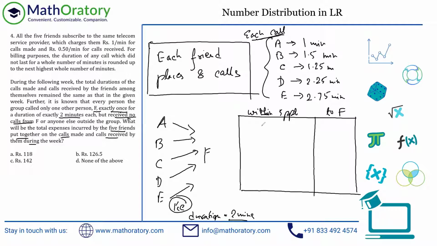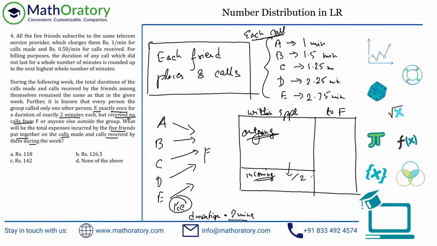Now, this is the interesting part. So within these 5 people, if you think about it, whatever are the total charges for outgoing, for incoming, it should be exactly half of this value, isn't it? See, the reasoning behind this is whatever calls are being made, it's being made among A, B, C, D, E, right?